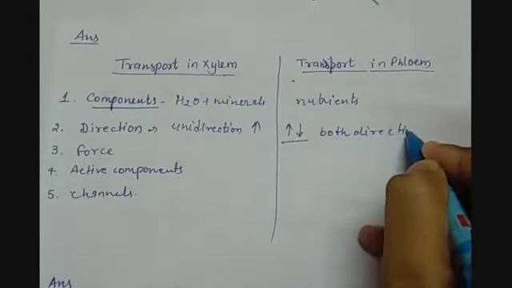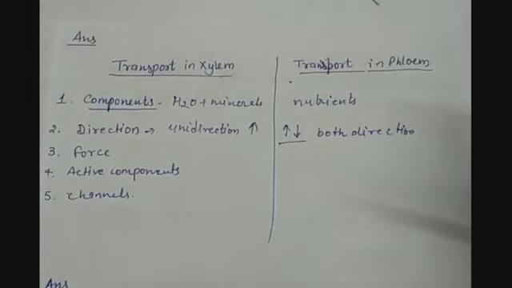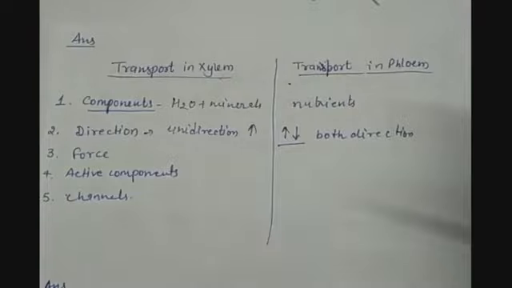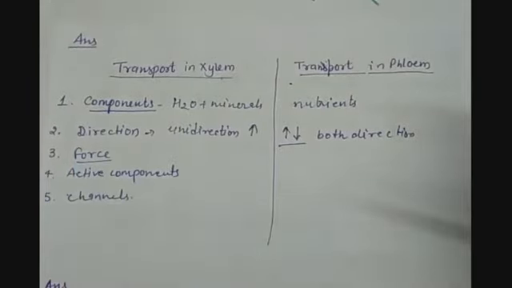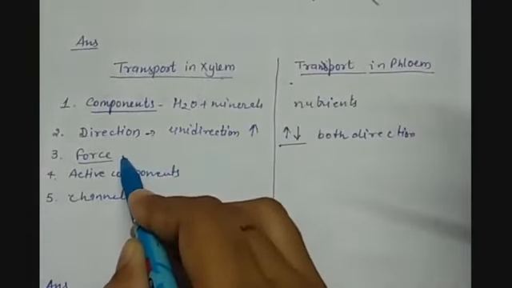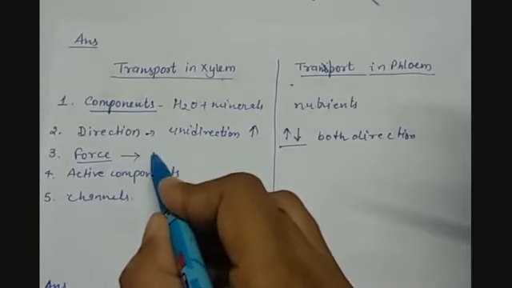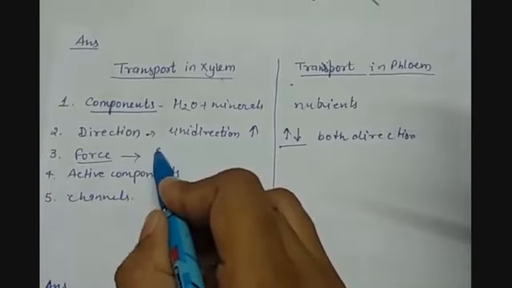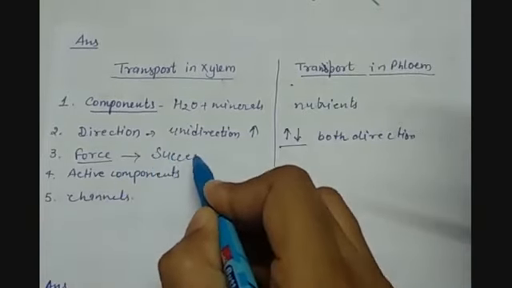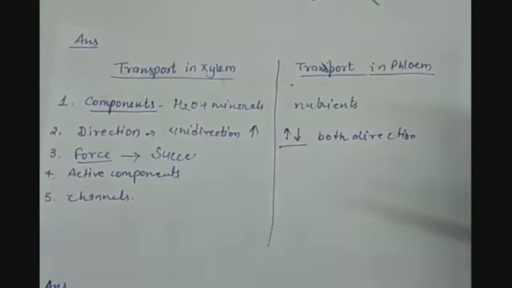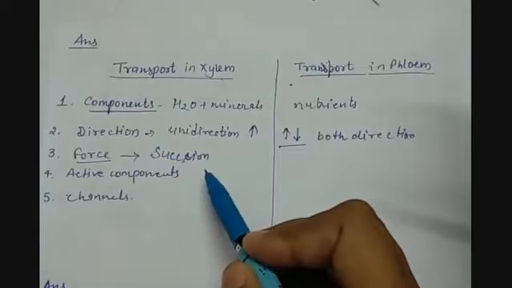As there is a need to transport the food or the nutrients to all parts of the plant, whether it is downward or upward. Now, what kind of force makes the water and minerals move into xylem, or how the transportation occurs, which forces are responsible? So here just physical forces are responsible, and with the help of transpiration we create a suction